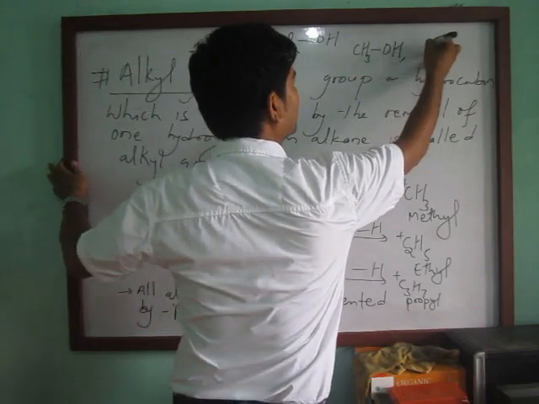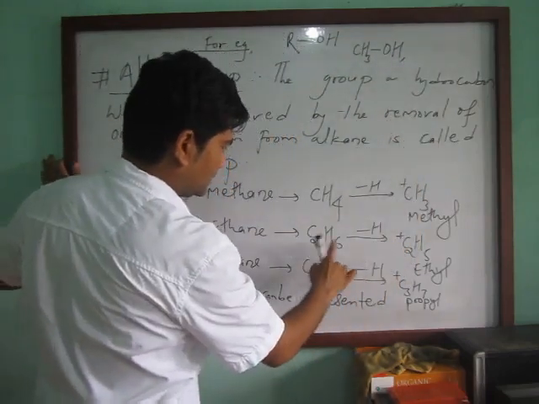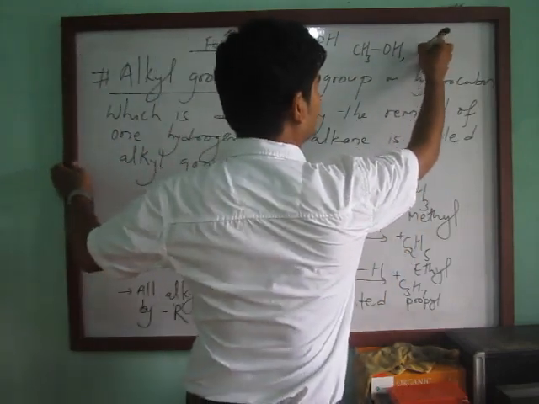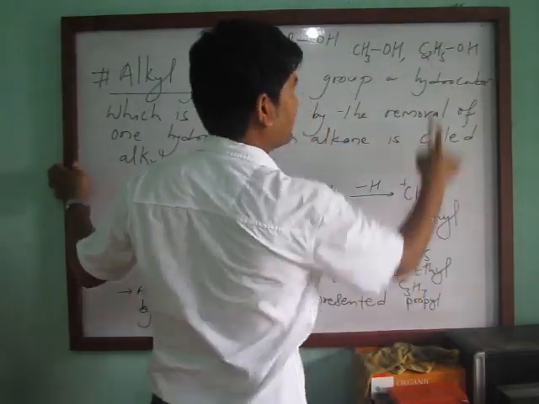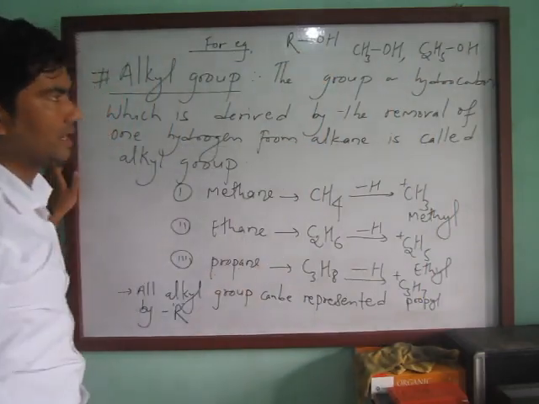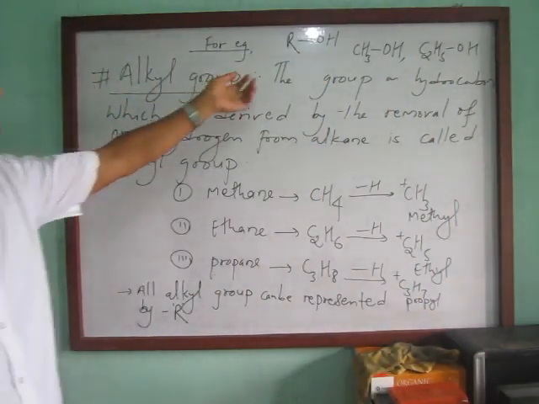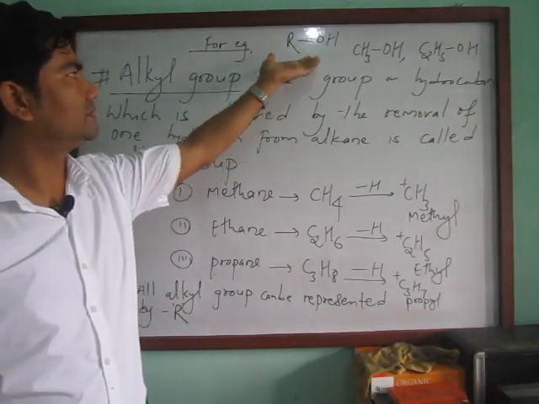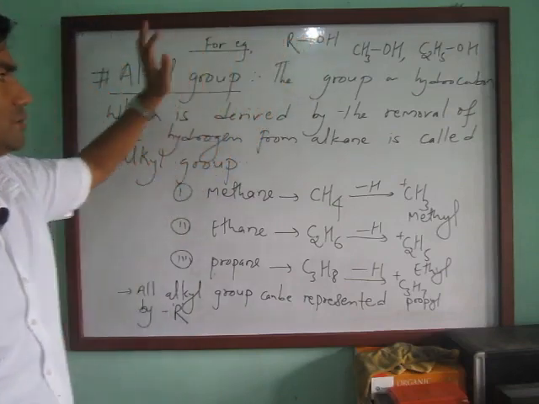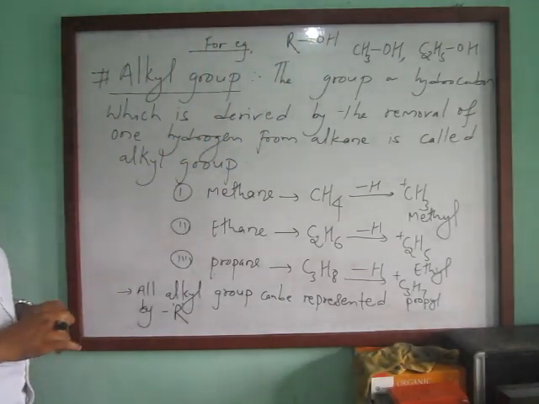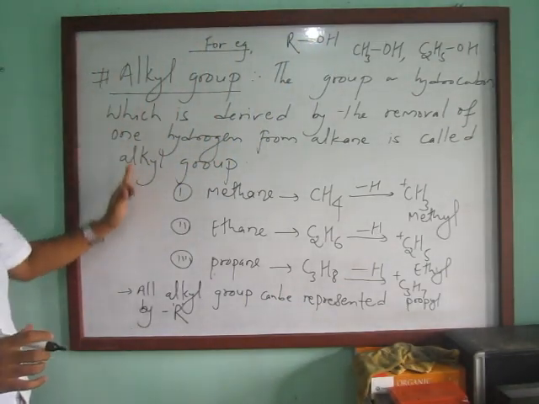Similarly for ethyl alcohol, C2H5 and OH. So this OH is the functional group. This is all about the alkyl groups.